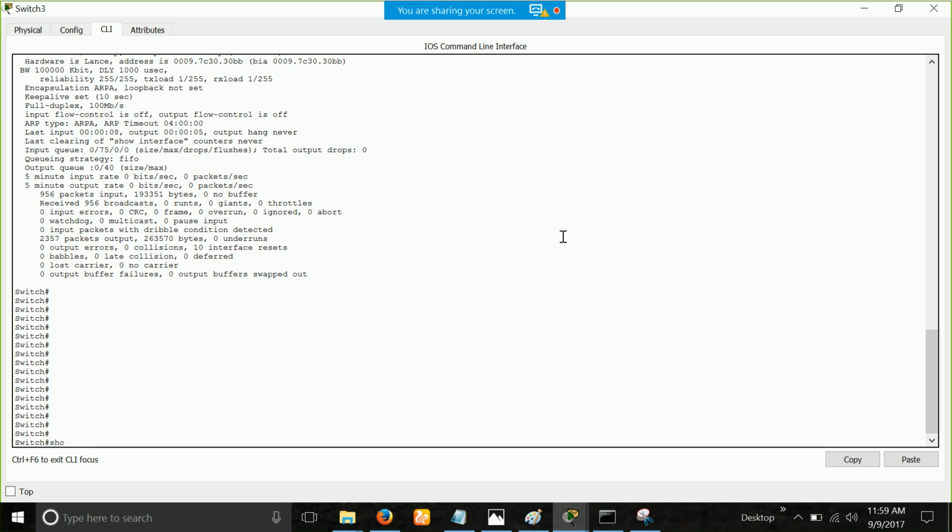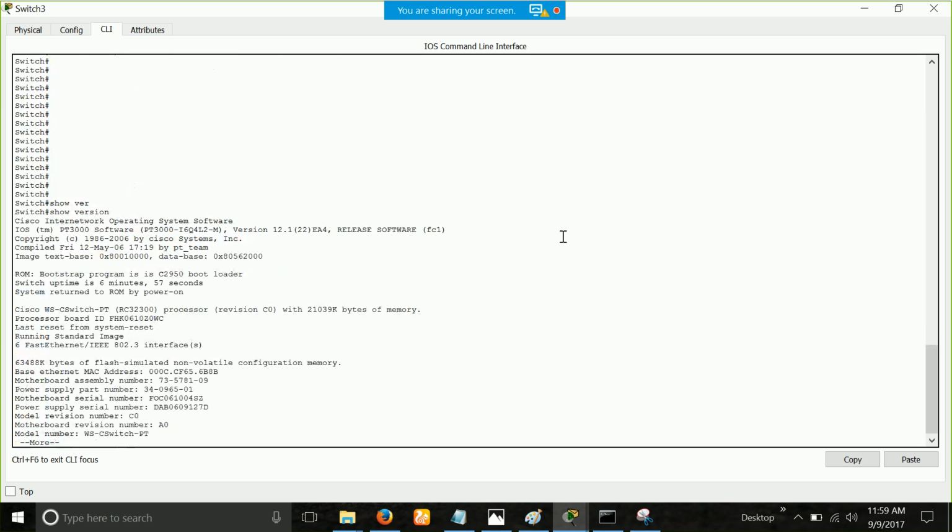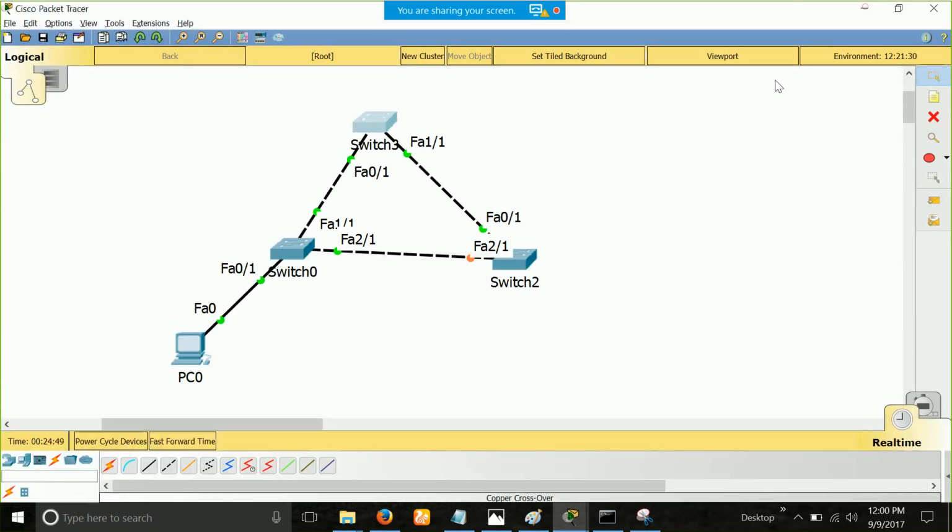How to see that? The command is show version. If you do that, you will see the base Ethernet MAC address. Can you see that? This MAC address is what I am talking about. A lot of times in the interview and in the exam, they will ask what MAC address of the switch is used by the spanning tree protocol. So it is the base Ethernet MAC address, because every switch has a base Ethernet MAC address with it. So this is the MAC address that I was talking about.